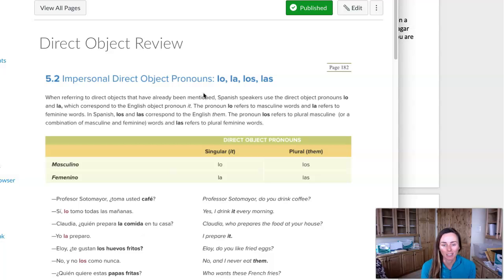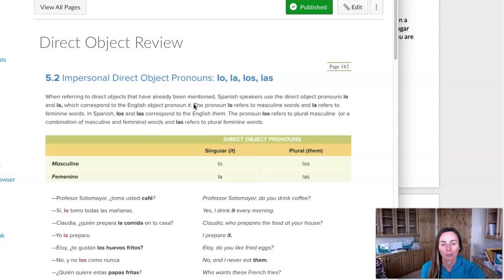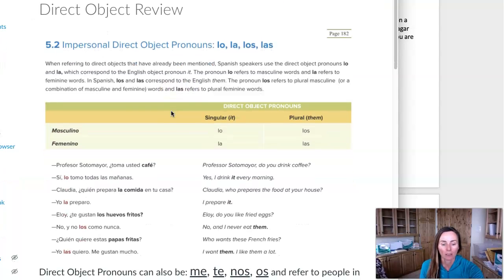And you don't say, yeah, I eat pizza. You say, yeah, I eat it, right? If you say, yeah, I eat pizza, you repeat the direct object again. So that's what a direct object is. Usually it's going to be lo, la, los, o las, right? Usually it's really simple. In Spanish, there's a couple examples you can look at here.